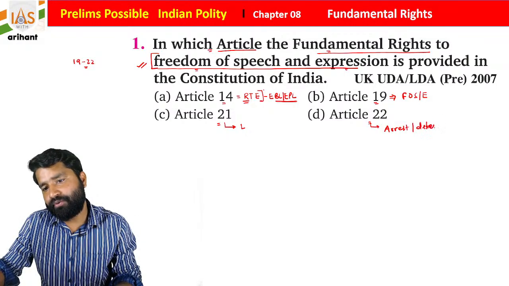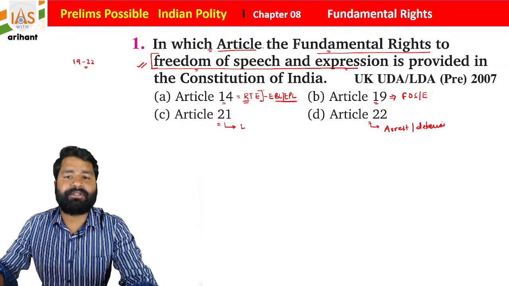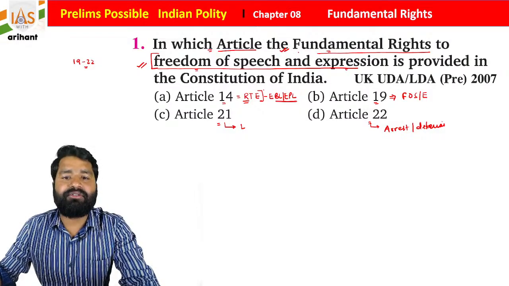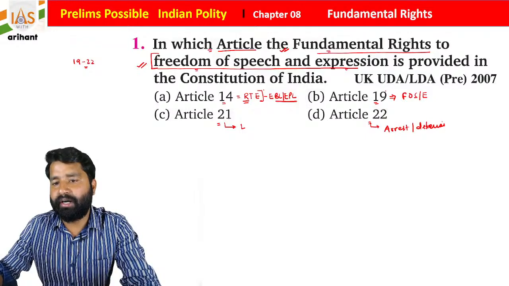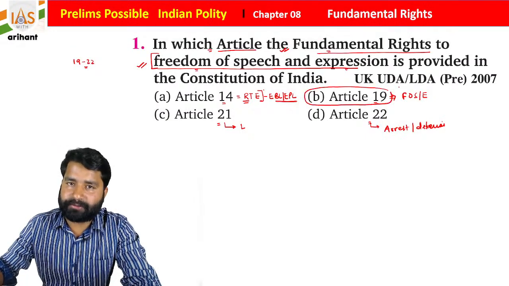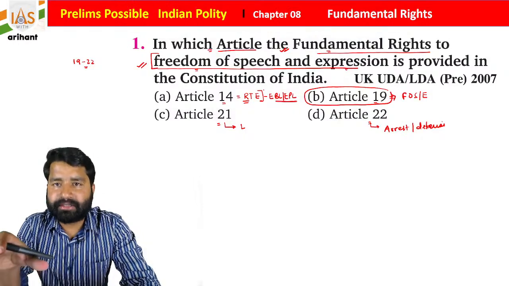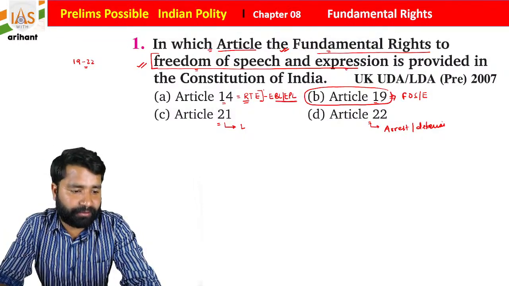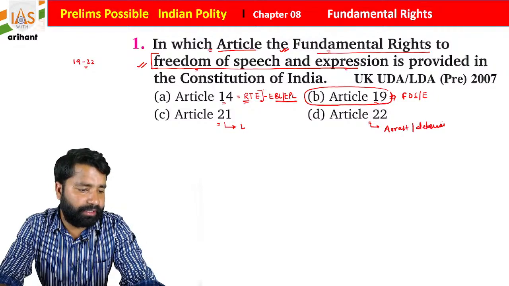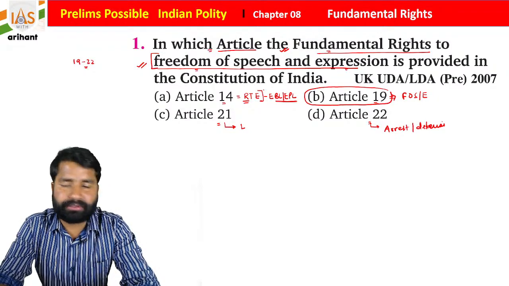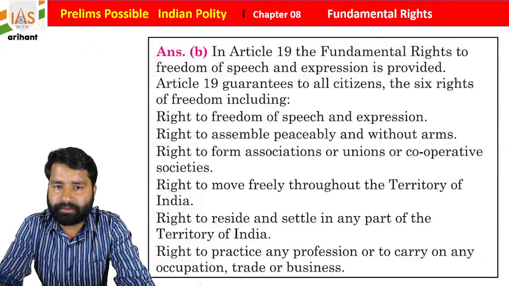Okay, so if you see the options, what you find, students, is that the fundamental right to freedom of speech and expression is provided in the Constitution of India under Article 19. So if you see this, option B is going to be right. I hope you all are getting it. If you feel any doubt, students, I told you multiple times, you all are free to ask any question.